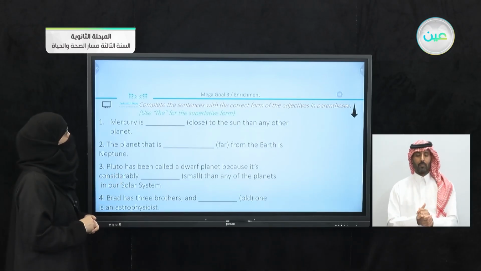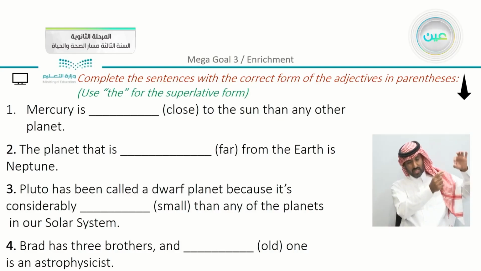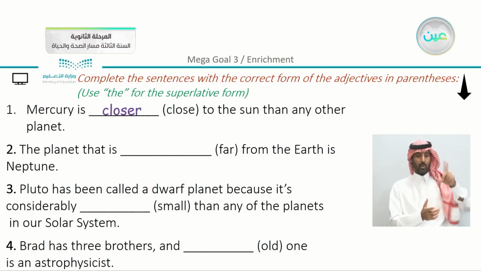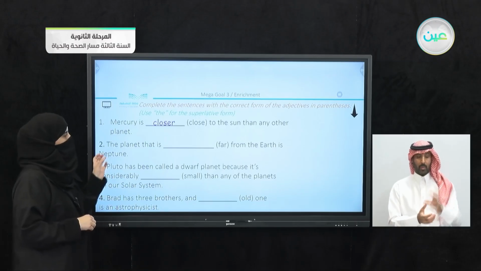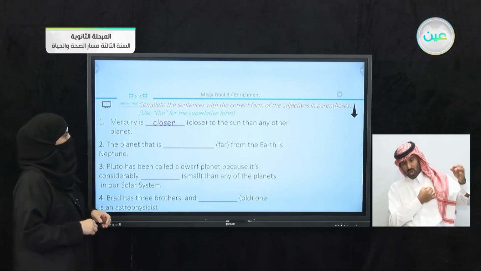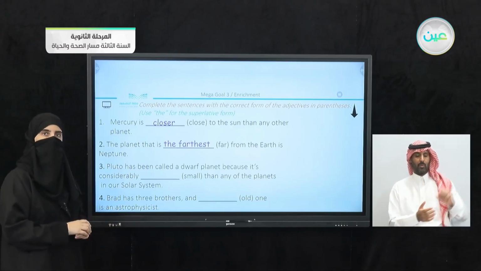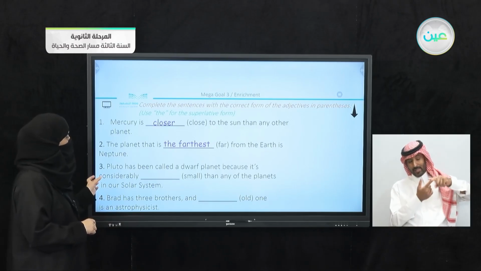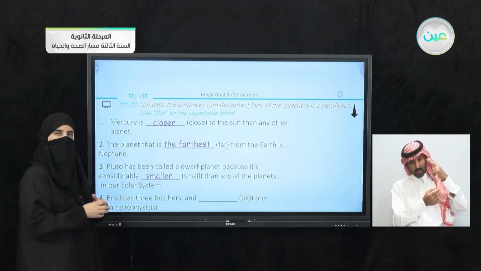We have here, complete the sentence with the correct form of the adjectives in parentheses. Now Mercury is close to the sun than any other planet. We have here, of course, closer because we have than in the sentence. The planet that is blank far from the Earth is Neptune. Here we can say the farthest. We have superlative. Pluto has been called a dwarf planet because it's considerably small than, so it is easy to just write smaller.